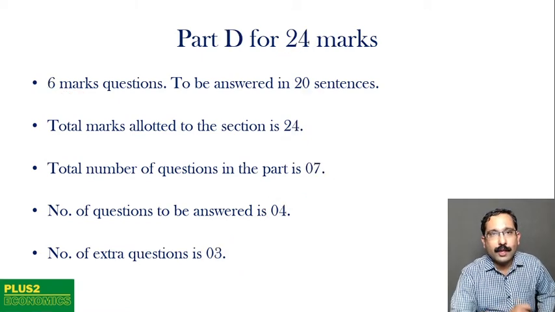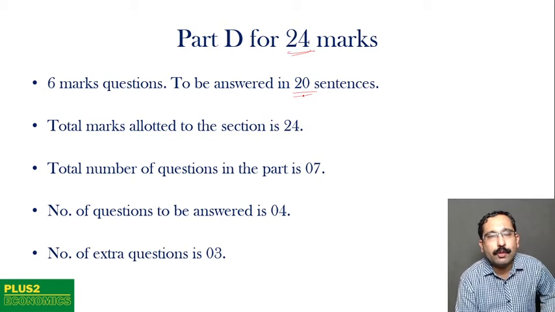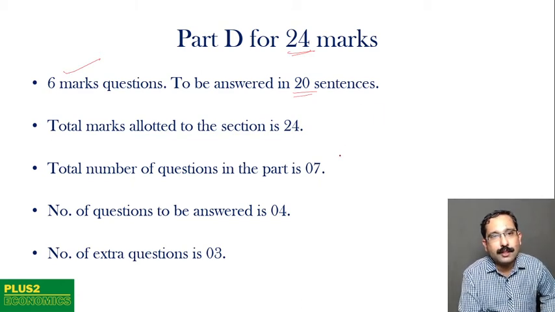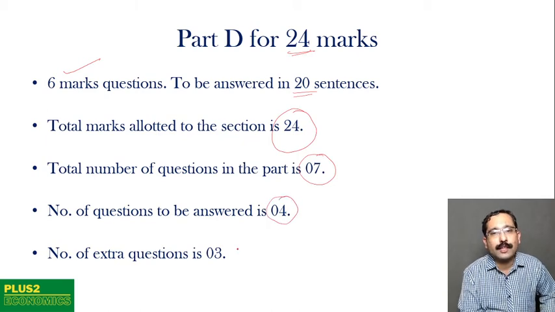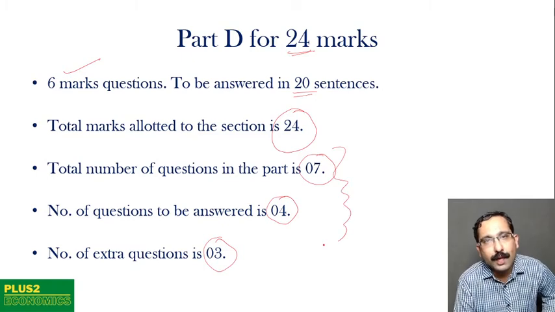Right, going ahead, part D, and this is for 24 marks. You are expected to write a minimum of 20 sentences, and these are 6-mark questions. The total marks allocated is 24, and there are 7 questions asked, but you should answer only 4. So there are 3 additional questions. Again, you have to be very careful when you select the questions that you want to answer.